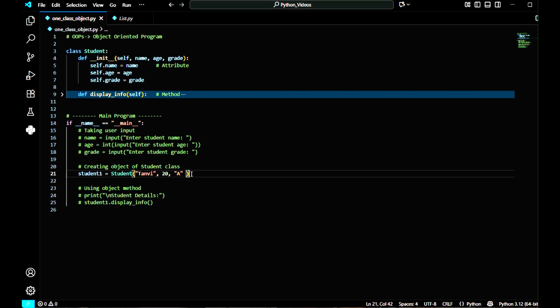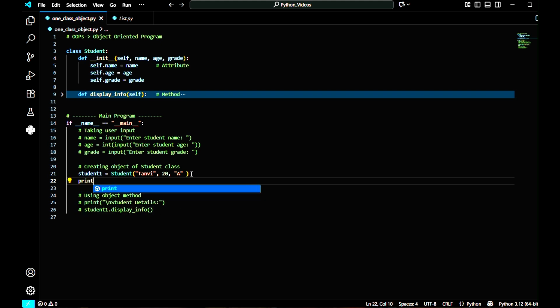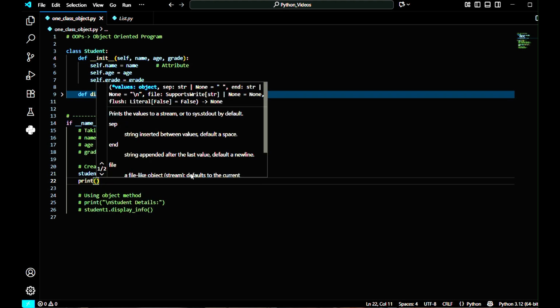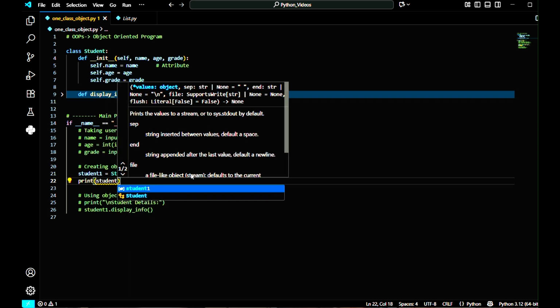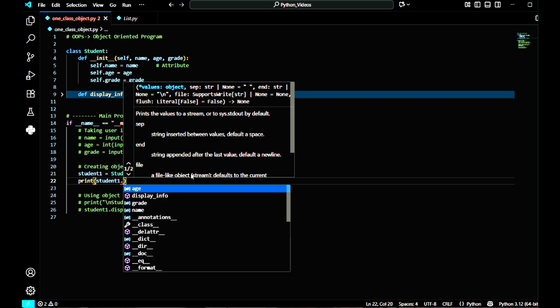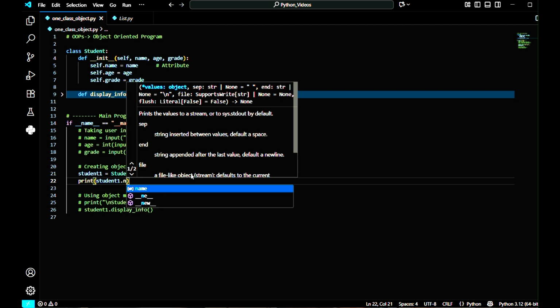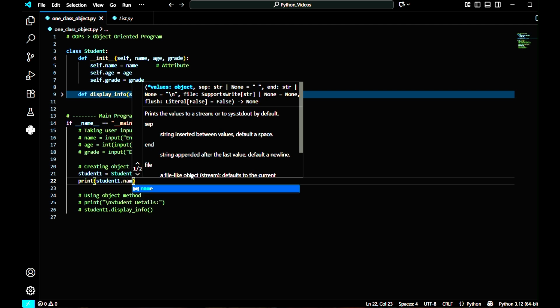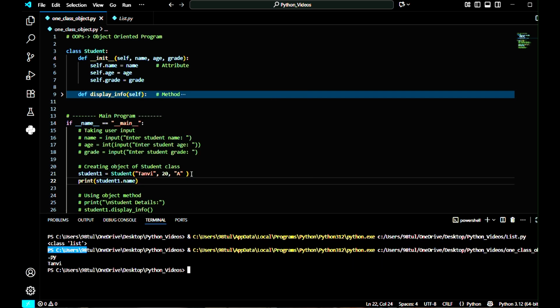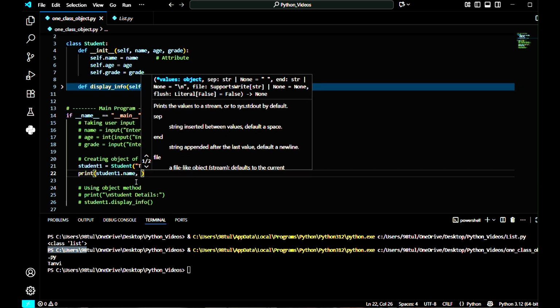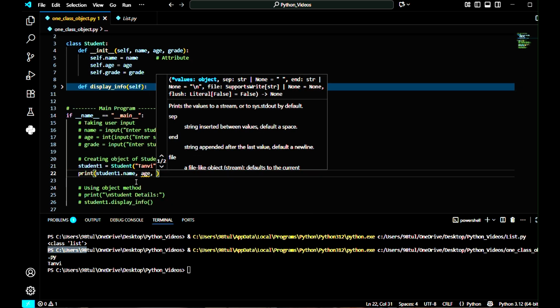Now if I print my student1.name, then it's giving me Tanvi, because I have written Tanvi here. You can pass the three together, like giving a comma, then giving age, then a comma, then giving grade.